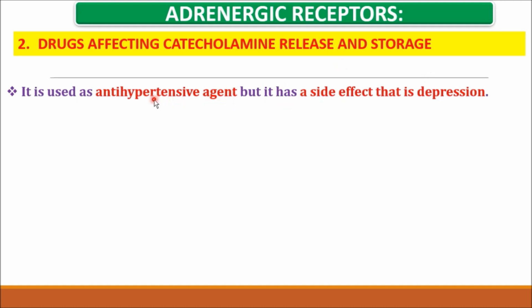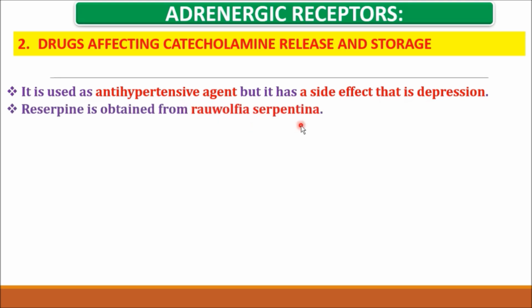The reserpine is isolated from the Rauwolfia serpentina plant, and it is used as an AHT agent.